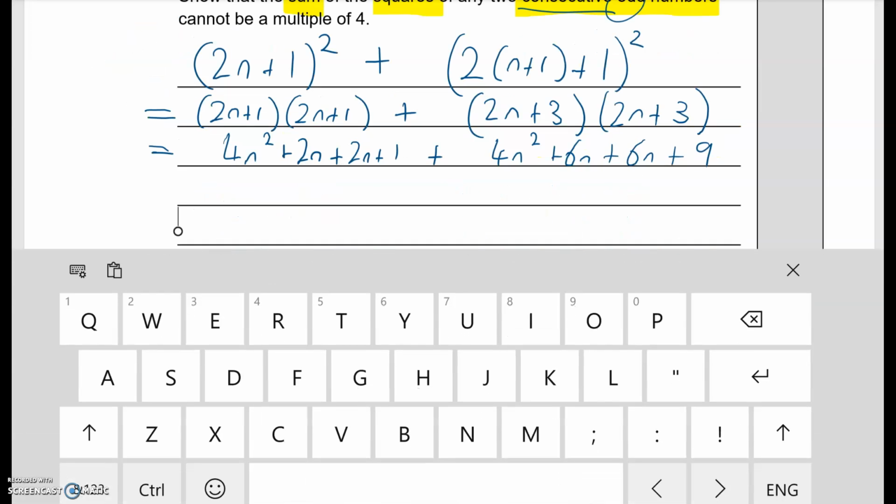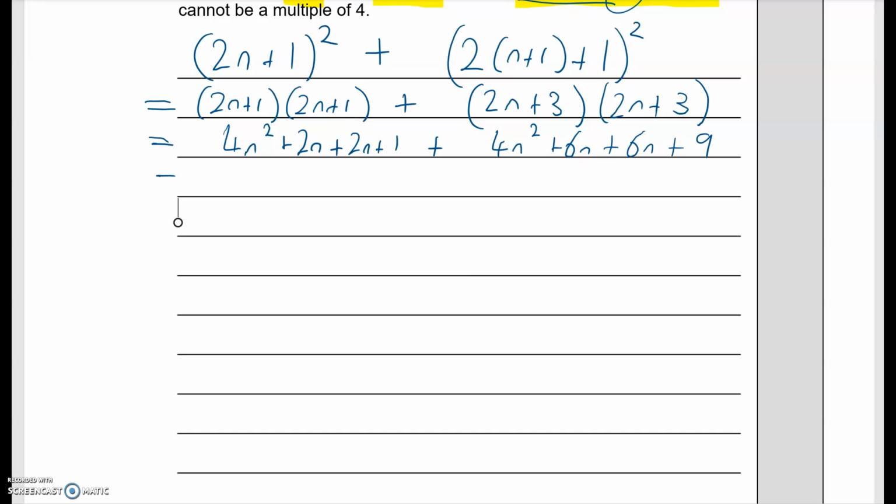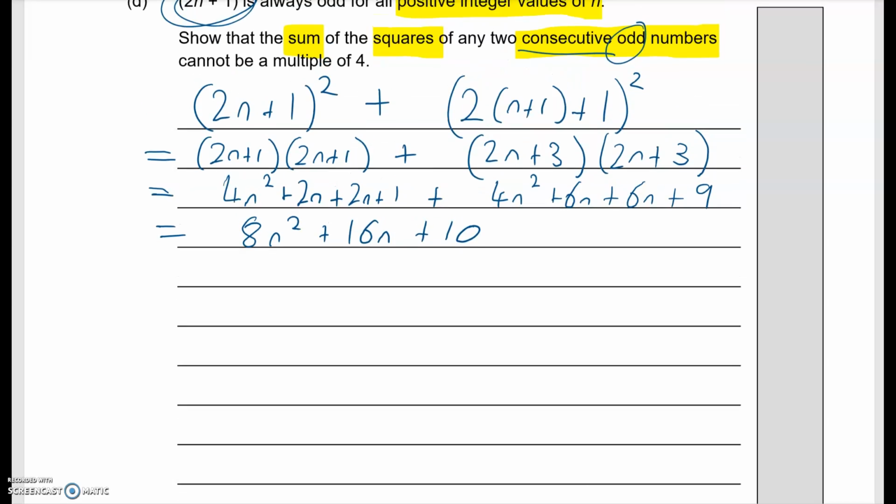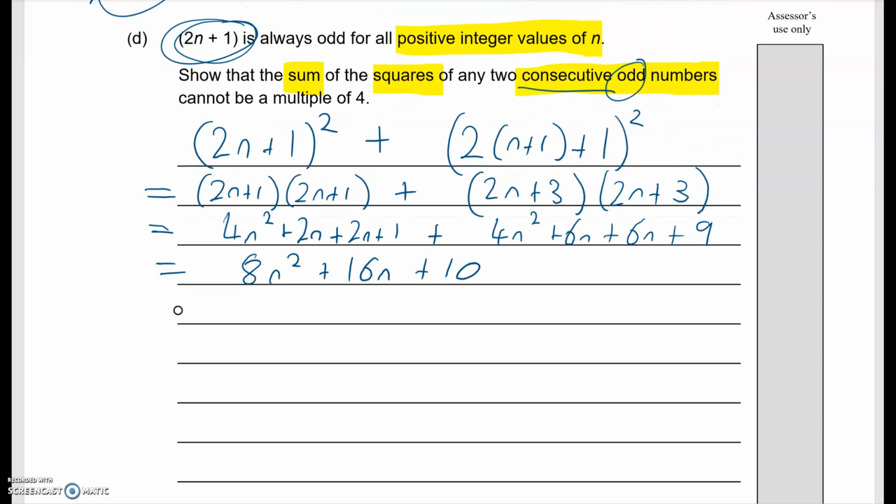Now let's gather together our like terms. 8n squared, 2 plus 2 plus 16n plus 10. Okay, now we're almost there. And what has the question told us to do? Show that it cannot be a multiple of 4.